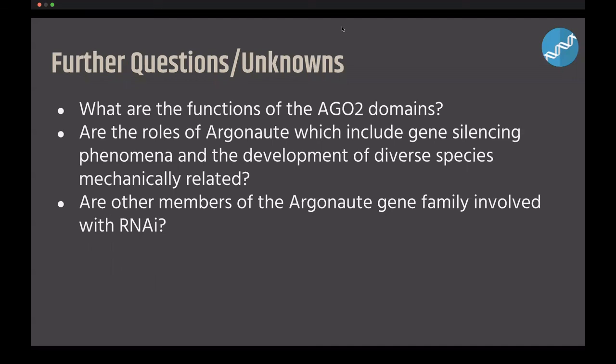During the time of this research, the function of the PAS domain was still unknown. However, research done in 2012 suggests that the PAS domain binds the 3' end of small RNAs. Further questions include, are the roles of Argonaute, which include gene silencing phenomena and the development of diverse species, mechanically related? And are other members of the Argonaute gene family involved with RNAi?